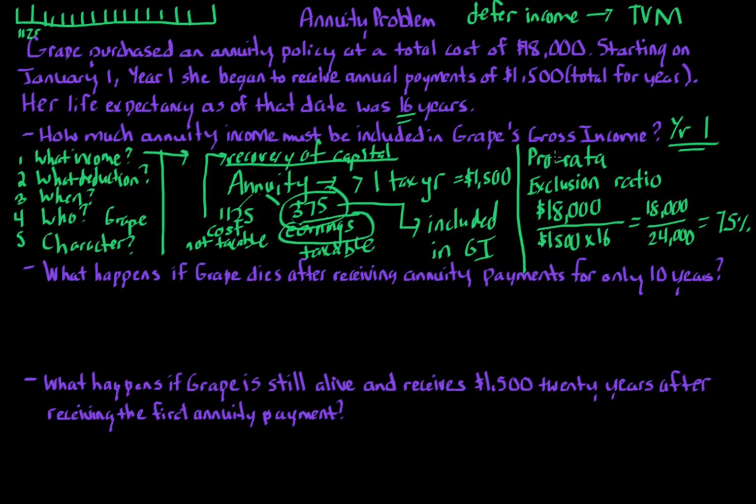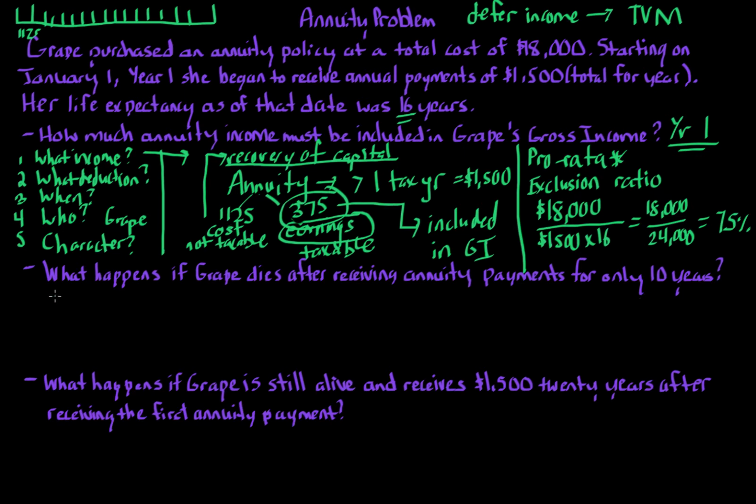But unfortunately, the tax law uses a pro rata formula-based approach where each year a portion of that $1,500 is taxable. So now let's go on and say, okay, we have these 16 years. What happens if GRAPE dies after GRAPE receives 10 annuity payments? So let's say that GRAPE dies after receiving only 10 annuity payments. So GRAPE dies in year 10. All right?